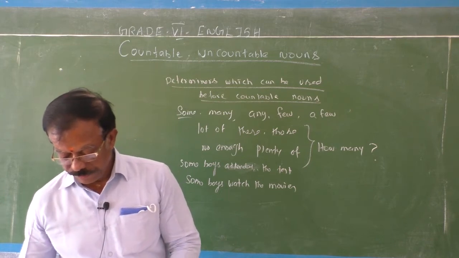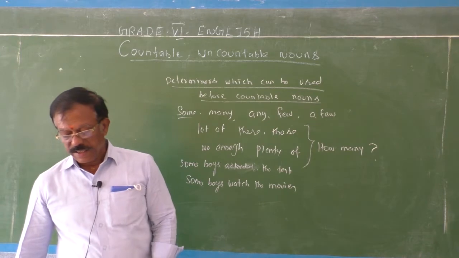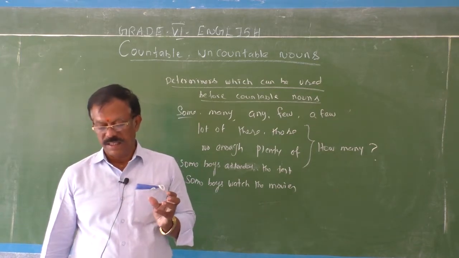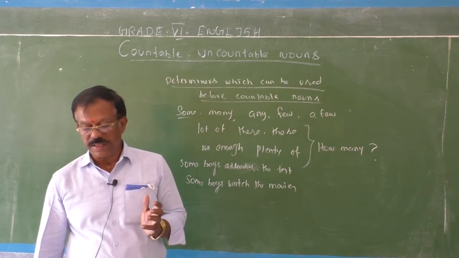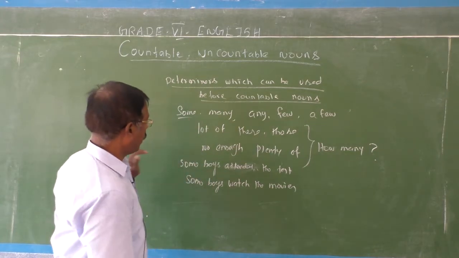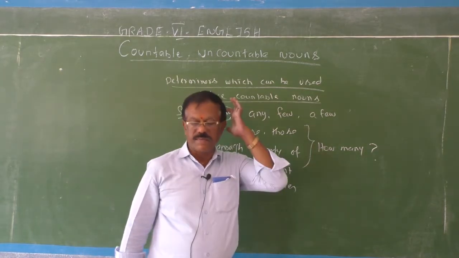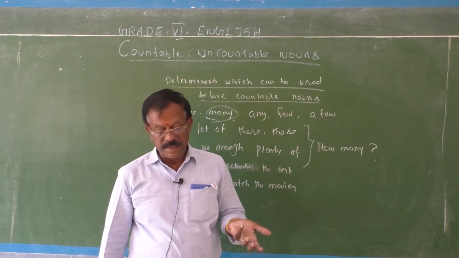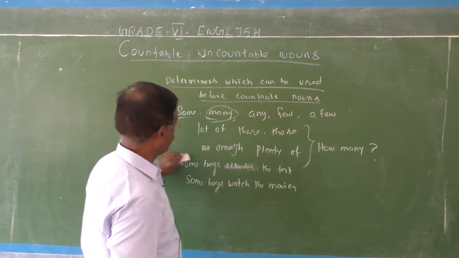So, I want a piece. Is there any left? See, he had some pieces of cake. So it is a countable noun. See, some pieces. Okay, many. Now I am going to use the determiner many. Many students watched this online class.